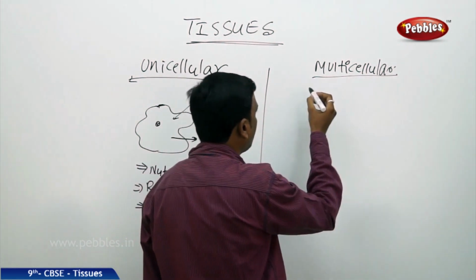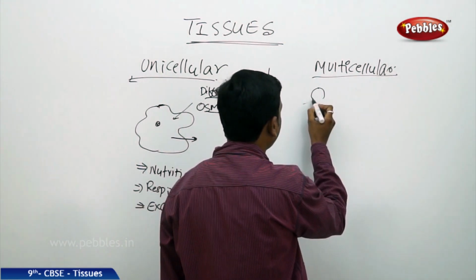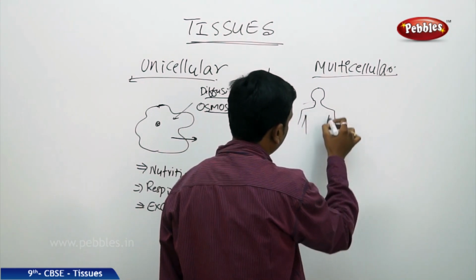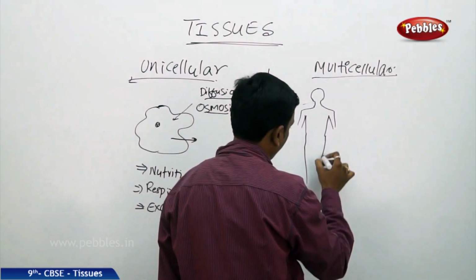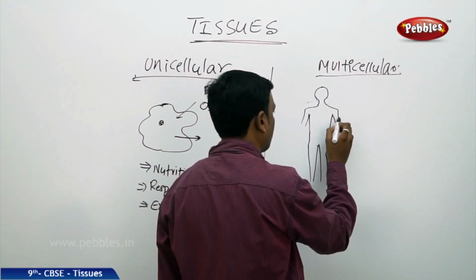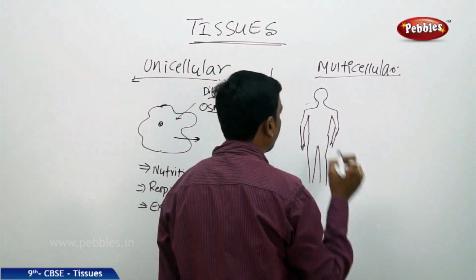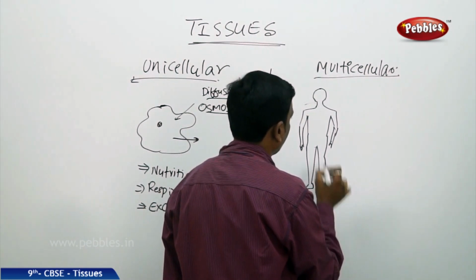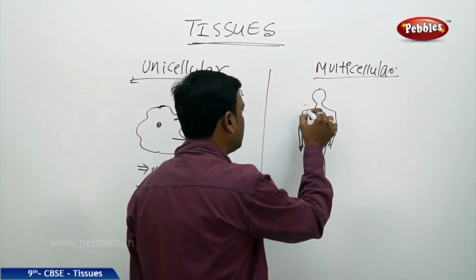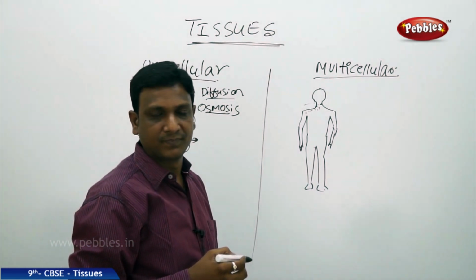Multicellular organisms are made up of cells. Consider a multicellular organism, say a human being. Humans are made up of cells.